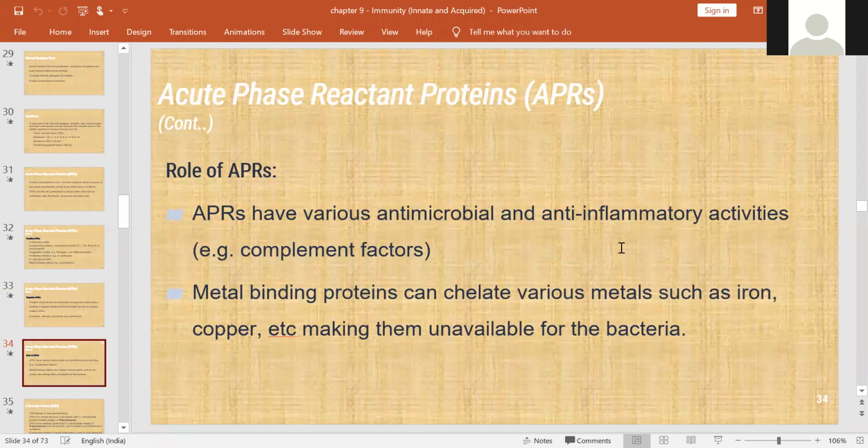Another one, what is the role of APR? It has various antimicrobial and anti-inflammatory activities, and metal binding proteins can chelate various metals like iron, copper, making them unavailable to the bacteria.